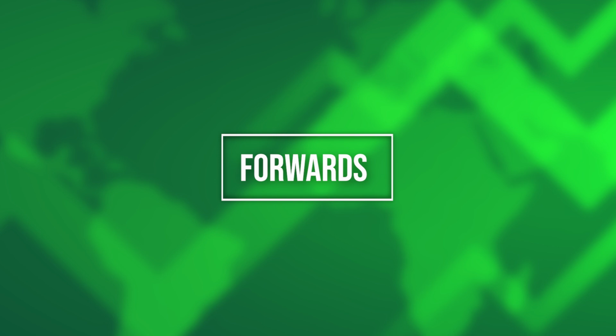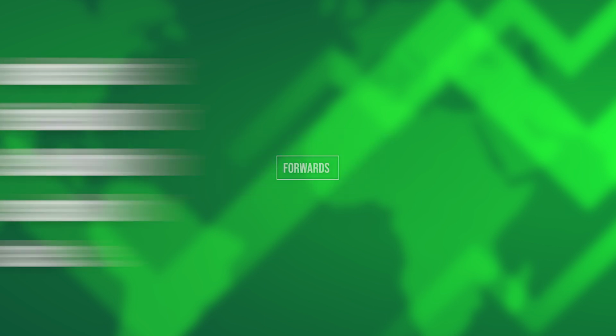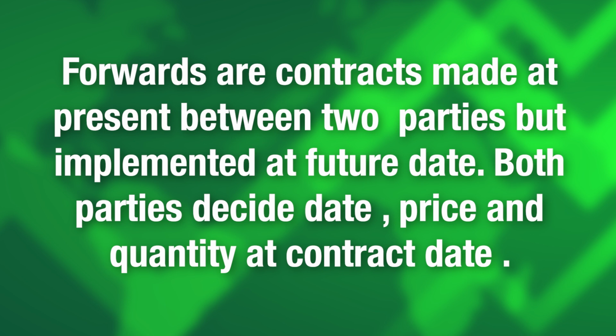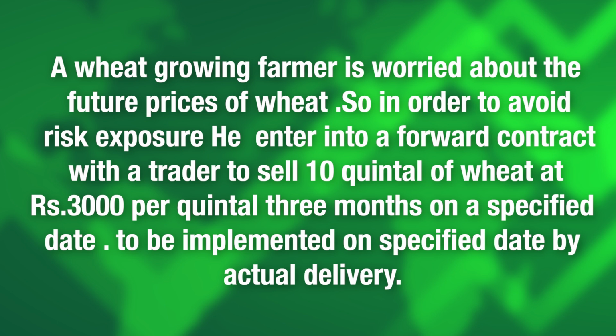Forwards are contracts made at present between two parties but implemented at a future date. Both parties decide date, price and quantity at contract date. For example, a wheat growing farmer is worried about future prices of wheat.